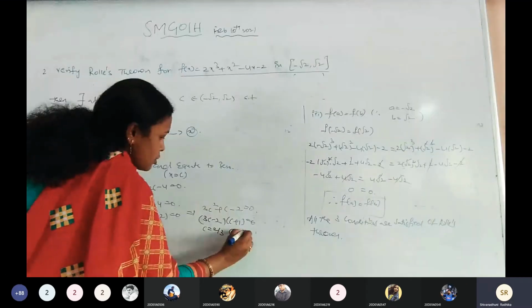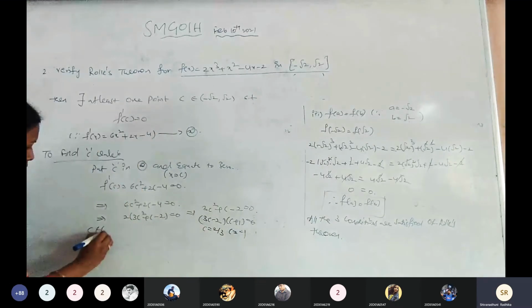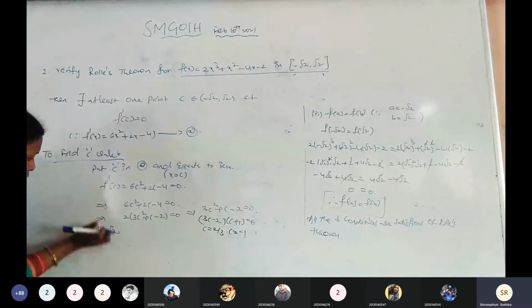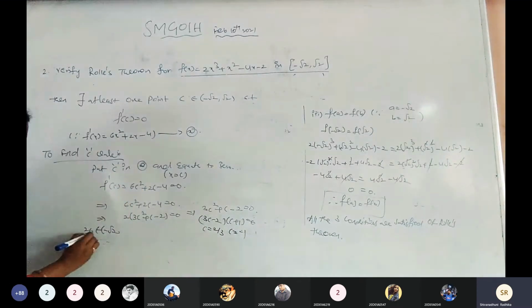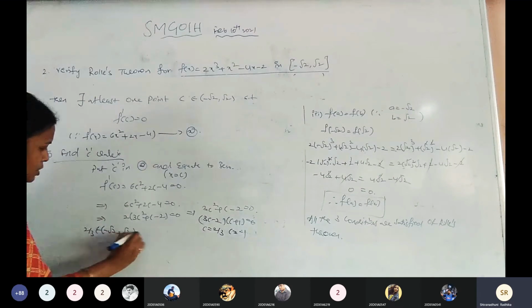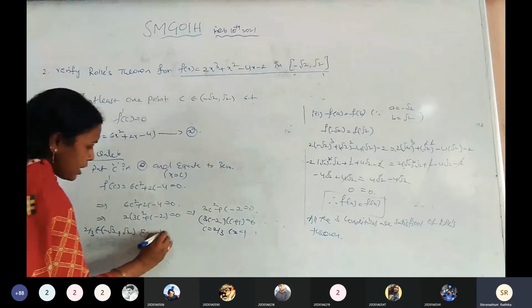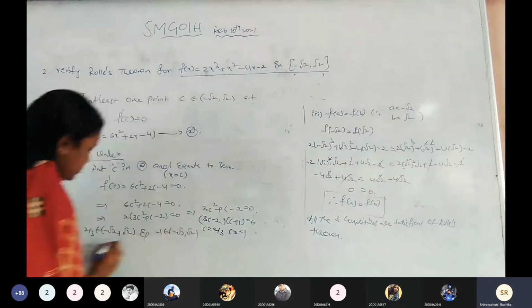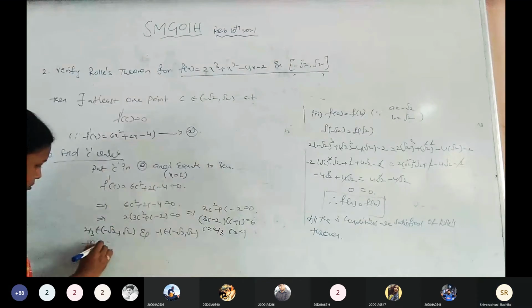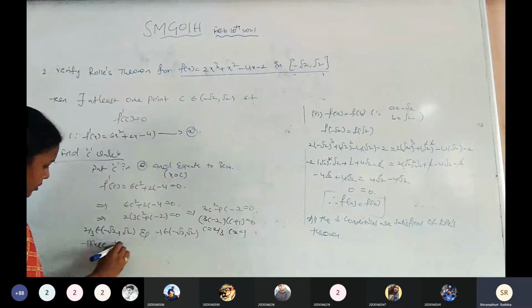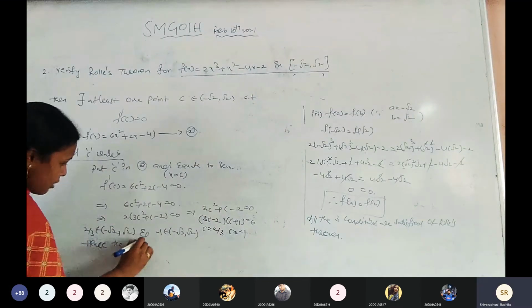C equals 2/3 and C equals -1. C belongs to -√2, √2. That value 2/3 belongs to -√2, √2, and -1 belongs to -√2, √2. Hence, Rolle's theorem is verified.